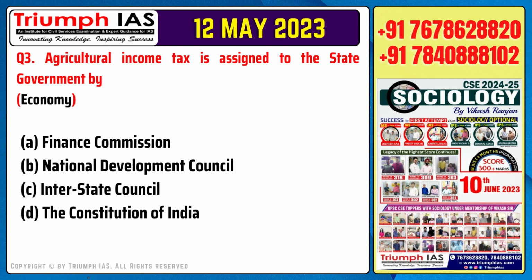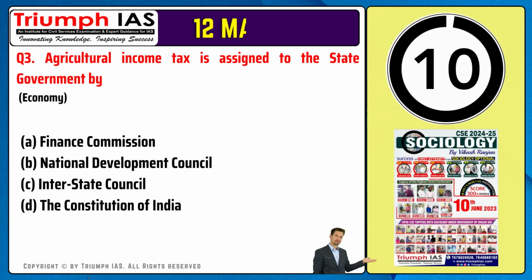Question number 3. Agricultural income tax is assigned to the state government by Option A. Finance Commission. Option B. National Development Council. Option C. Interstate Council. Option D. The Constitution of India.